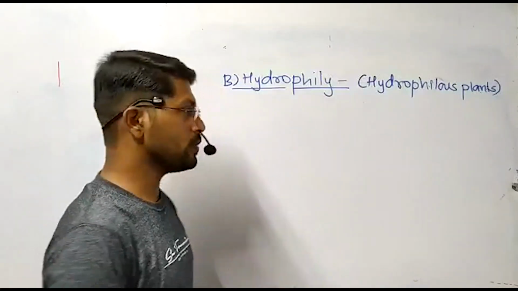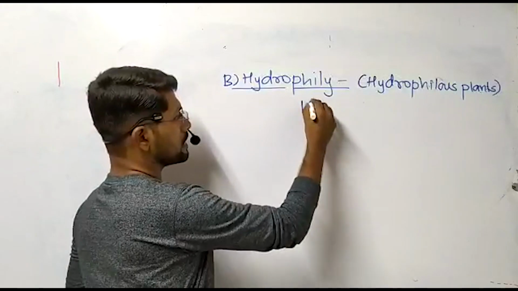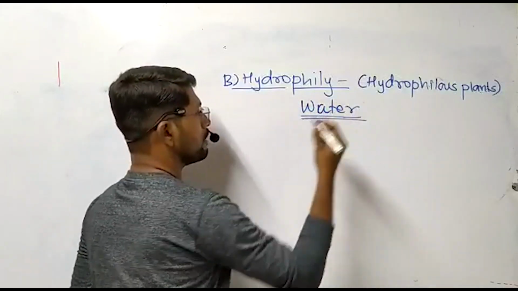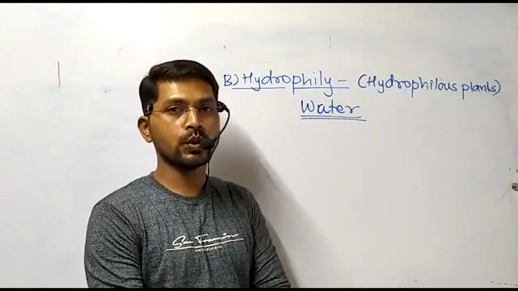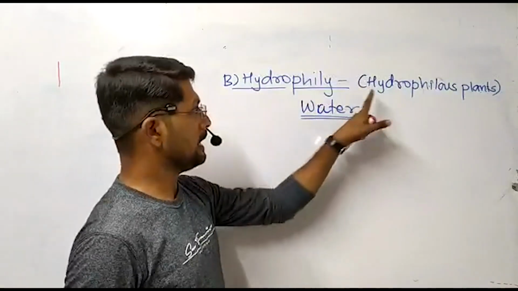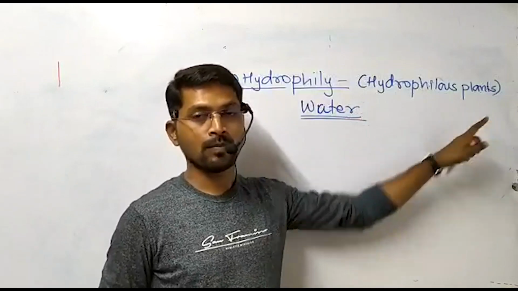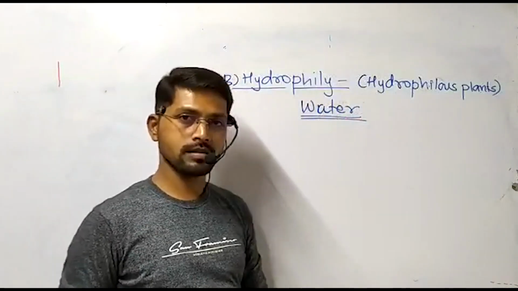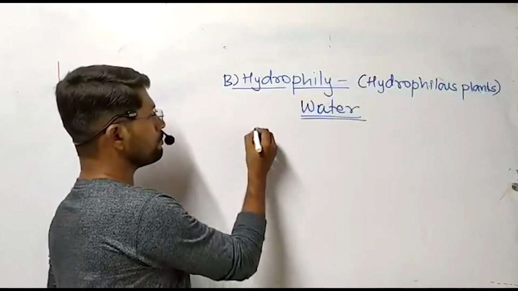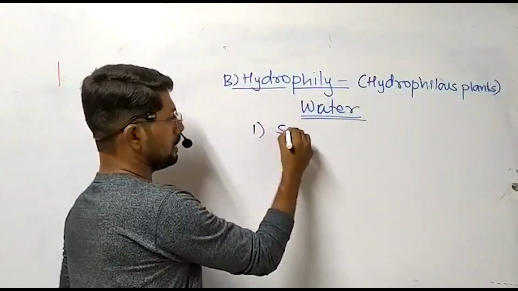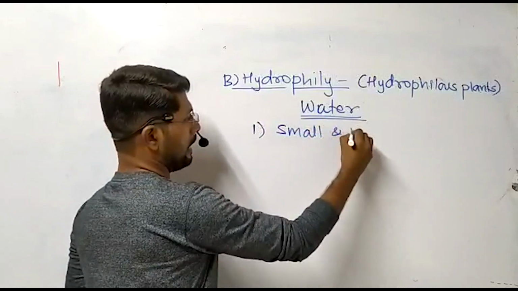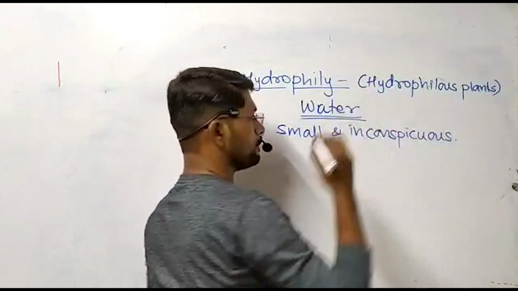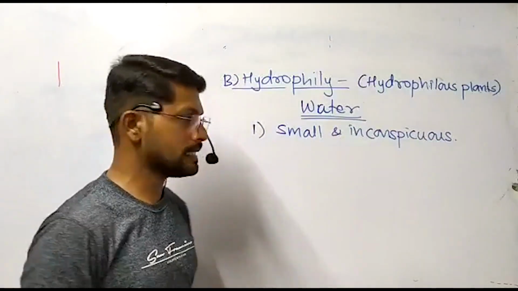In this type of pollination, the pollens are transferred by the agency of water, and therefore the plants showing pollination by means of water are called hydrophilous plants. Let us discuss the important characteristic features of hydrophilous flowers or plants. First and foremost, the flowers are small and inconspicuous. Very small, minute flowers are present.